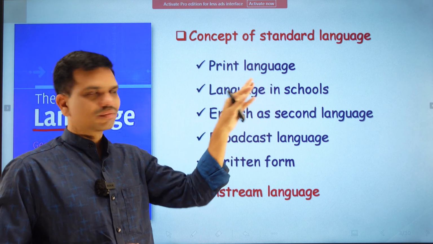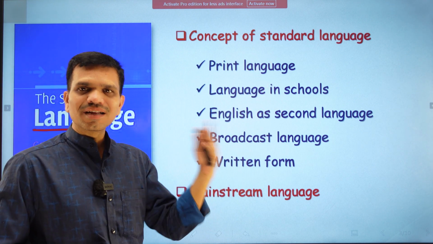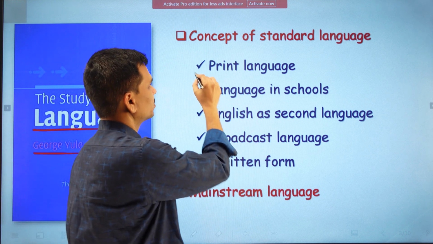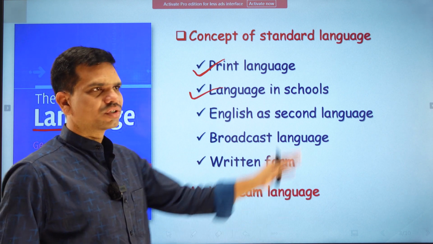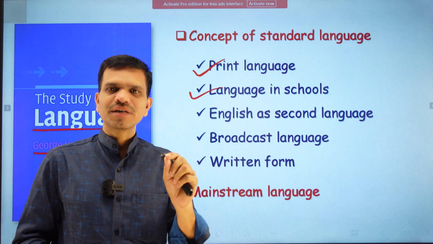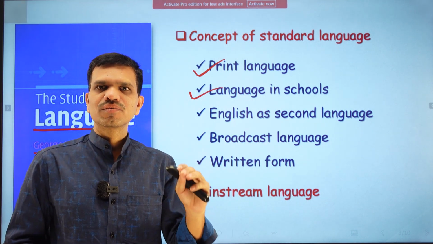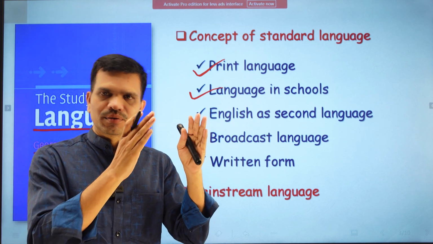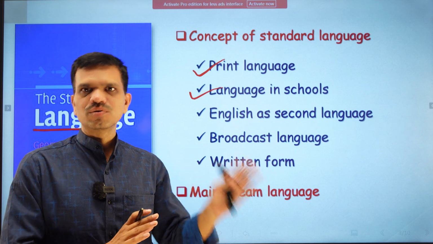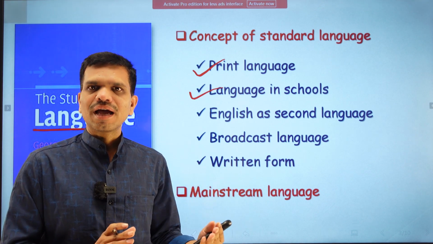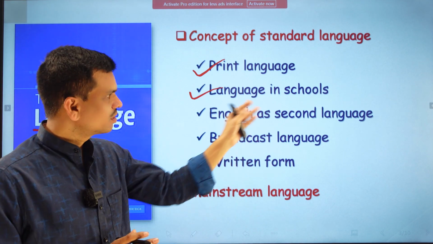Standard language, when we talk about it, refers first to the print language, then to the language taught in schools, where we use a particular language and have a particular grammar, vocabulary and all other things related to language, which we call standard language, used in schools.